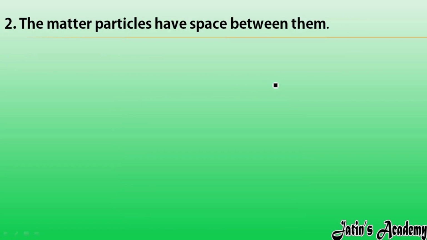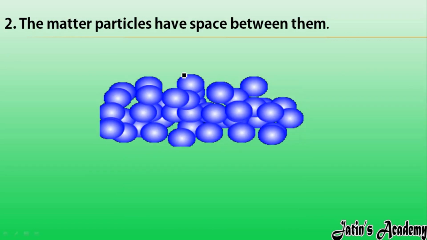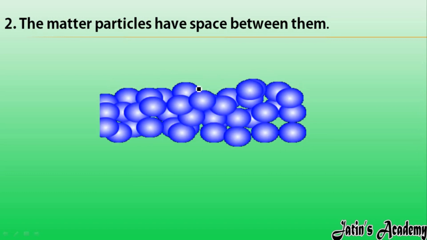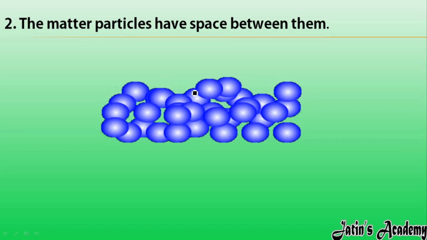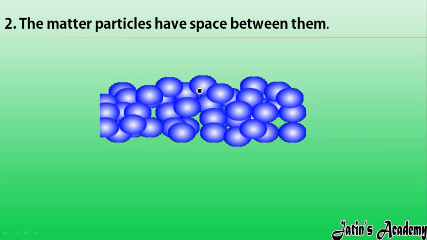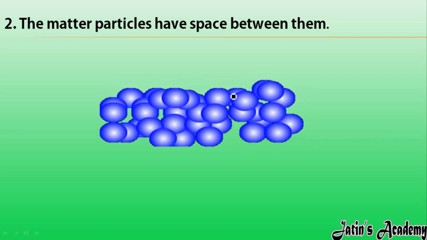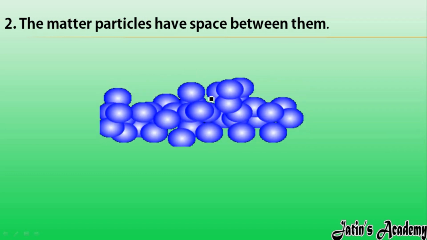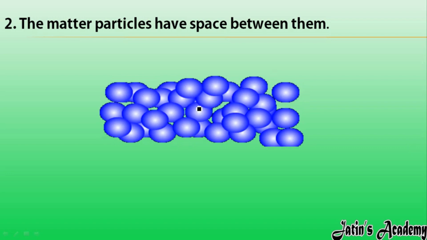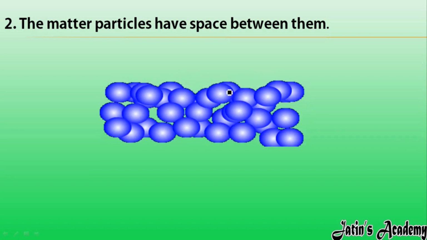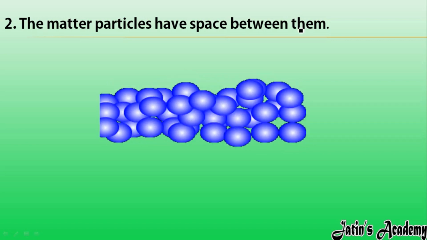Next, matter particles always have space between them. Whatever matter we see in our surroundings, like a table or chair, all the matter particles have some space between them. Here, you can see some spaces between the atoms and molecules. So this is the second characteristic: matter particles always have some space between them.